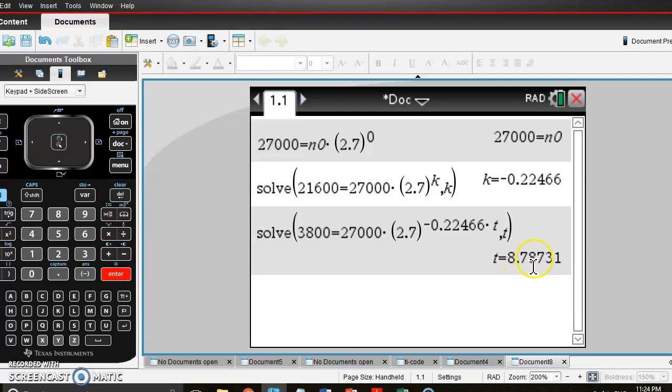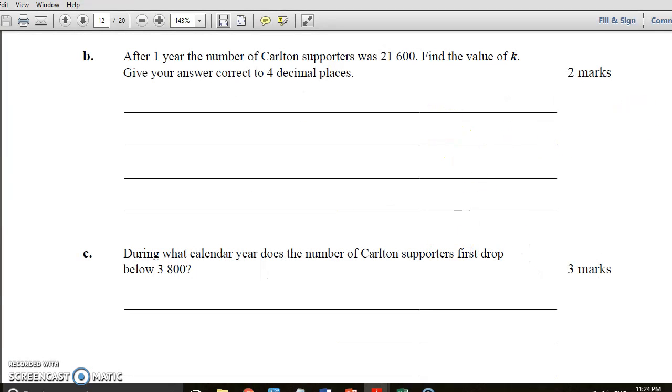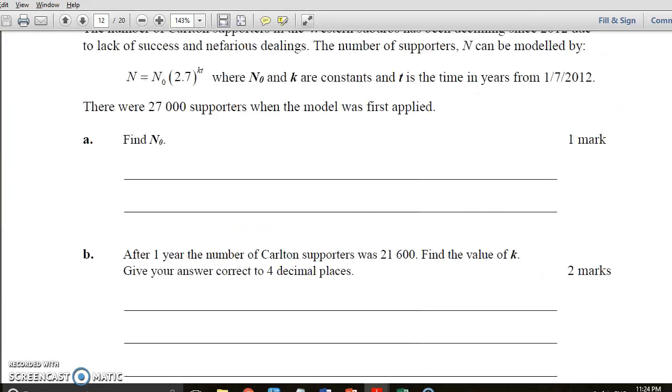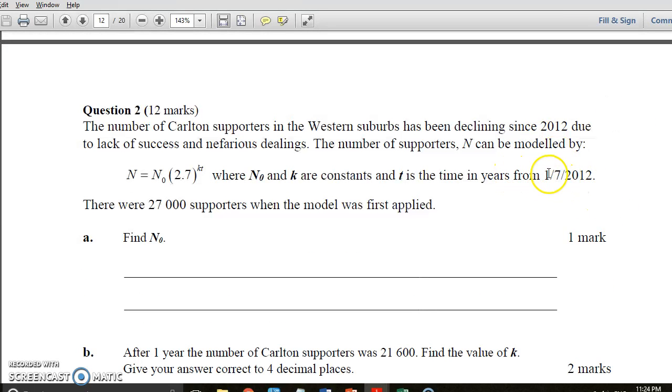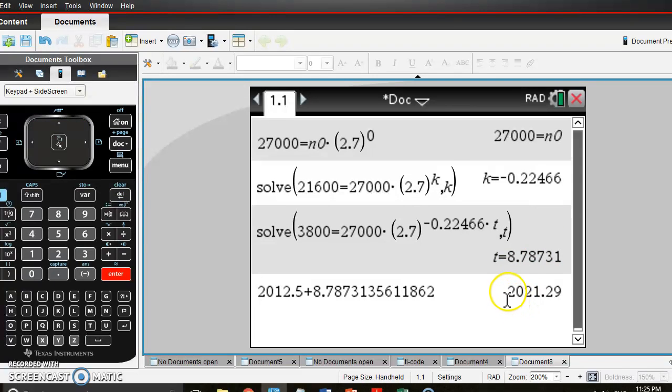Now, 8.78 years. Let's have a look. Remember, our thing started in 2012, so it's halfway through 2012. If I say 2012.5 plus this, I'm going to delete this here. It tells me 2021.29. So it's happening in 2021.